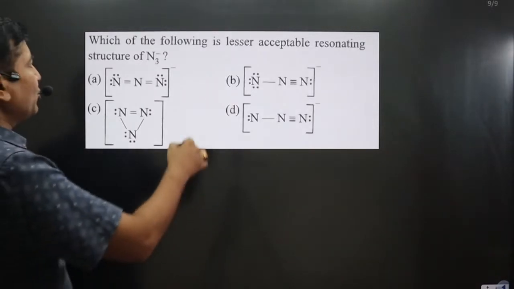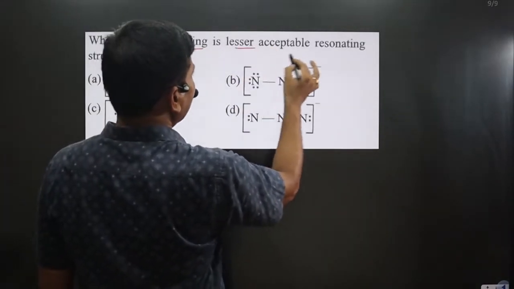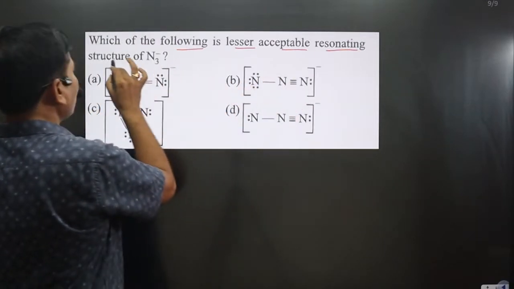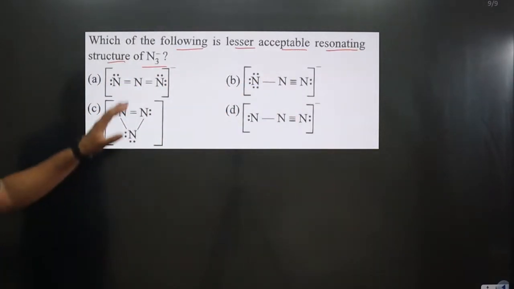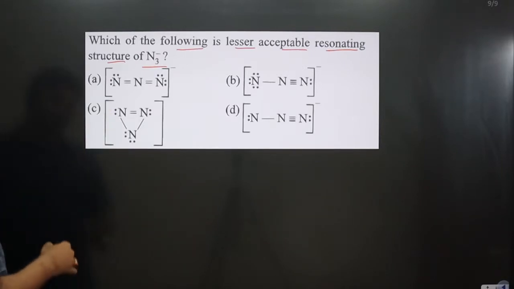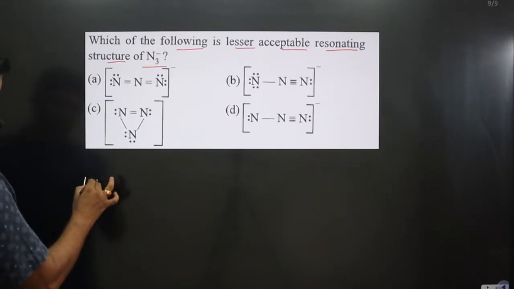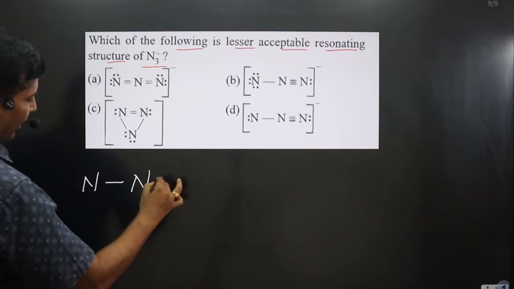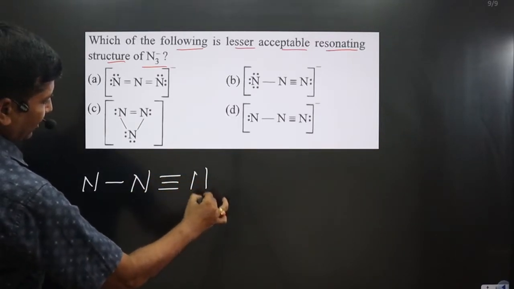The question says, which of the following is the lesser acceptable resonating structure of azide ion. This is what we have, azide ion. We can draw the structure. We have three nitrogens, and a triple bond between nitrogens.